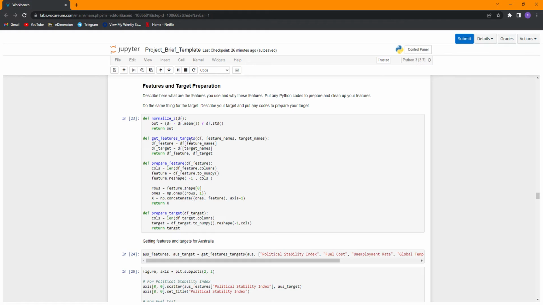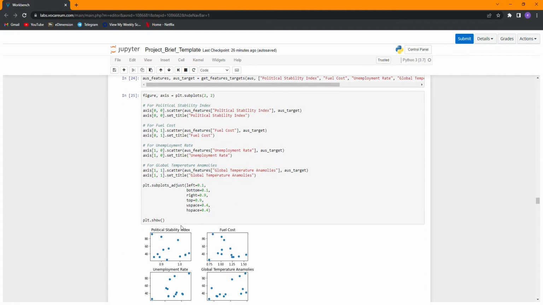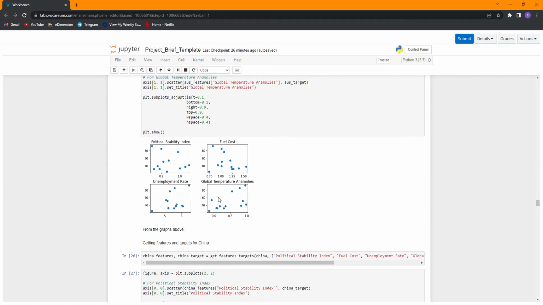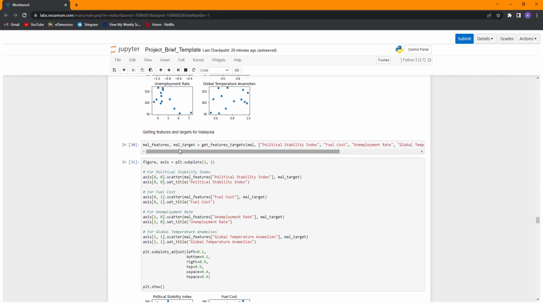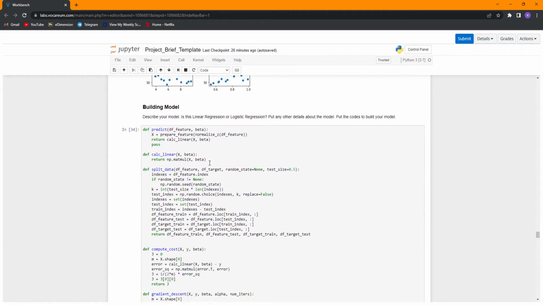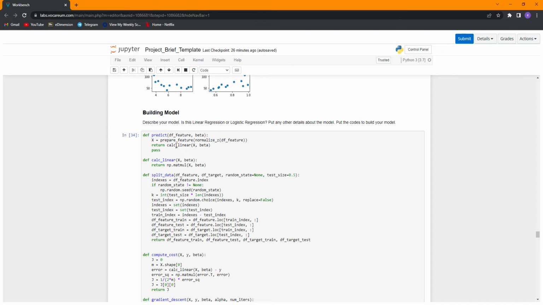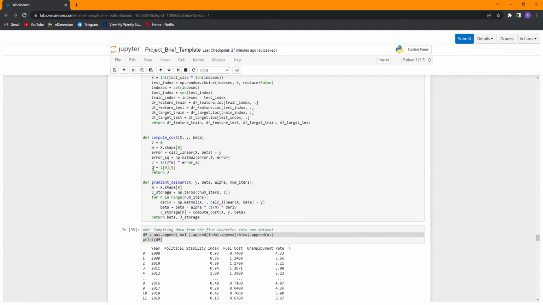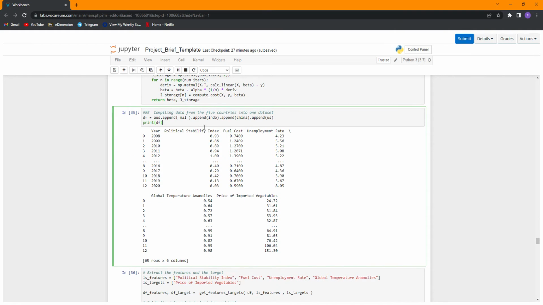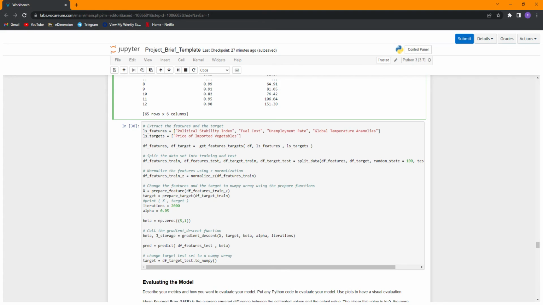For features and target preparation, I already explained why we used the four different features. Here we are plotting the dependent variable against the features to get a sense of how the data varies. We did that for all five countries again. Building our model, we'll be using multiple linear regression. This is all just code to work out the math behind it and calculate the values accordingly. We combine all the data sets into one big data frame and subsequently build the model.